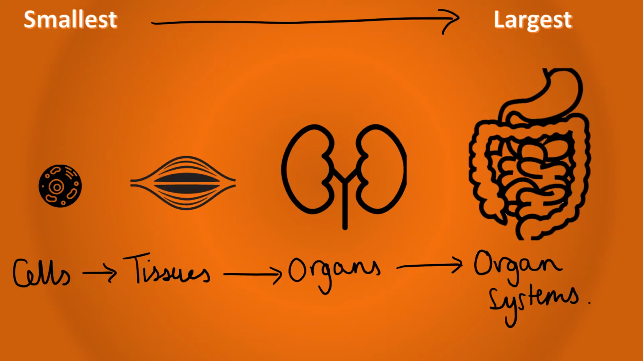From smallest to largest, multicellular organisms are made up of cells, tissues, organs, and finally organ systems. And all the organ systems come together at the end to make the whole organism.